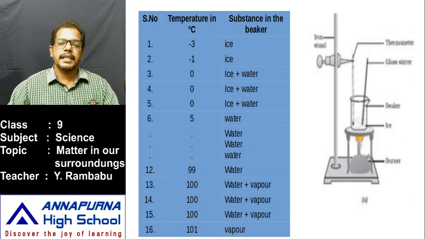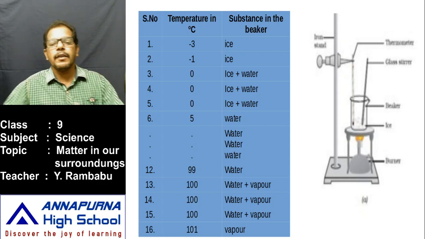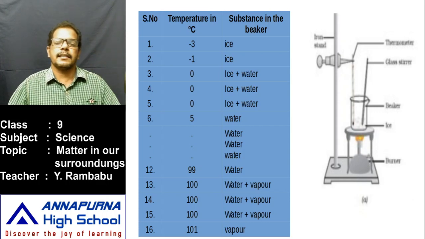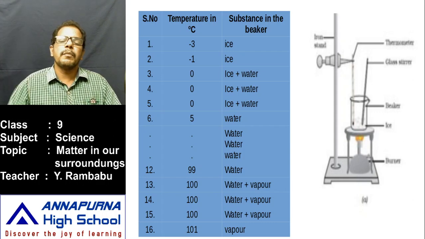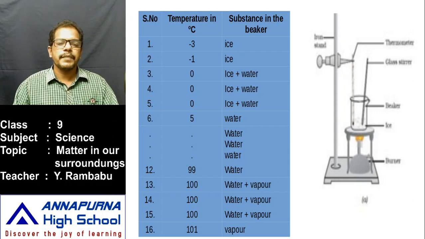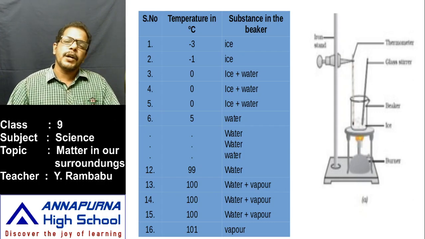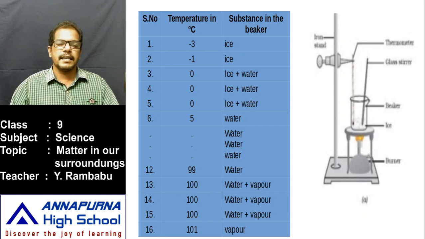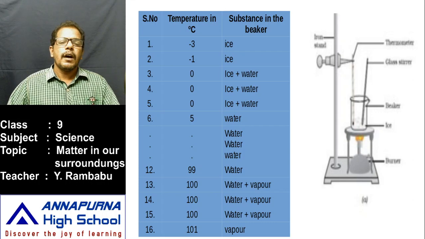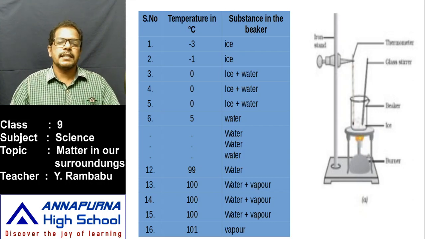That means whenever the temperature reaches 100 degrees Celsius, we observe water and water vapor, liquid and gaseous substance in the beaker. The water vapor is not visible, but we decide that water vapor is formed due to the formation of bubbles. Even if we continue heating, the temperature remains at 100 degrees Celsius until all the water is converted into water vapor. Like that, we observe these readings.